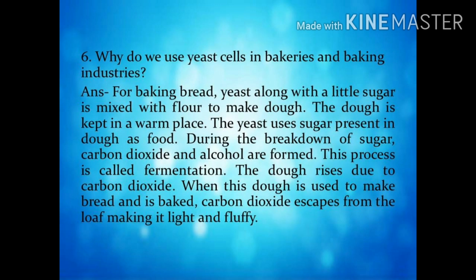Sixth question. Why do we use yeast cells in bakeries and baking industries? Answer. For baking bread, yeast along with a little sugar is mixed with flour to make dough. The dough is kept in a warm place. The yeast uses sugar present in dough as food. During the breakdown of sugar, carbon dioxide and alcohol are formed. This process is called fermentation. The dough rises due to carbon dioxide. When this dough is used to make bread and is baked, carbon dioxide escapes from the loaf, making it light and fluffy.